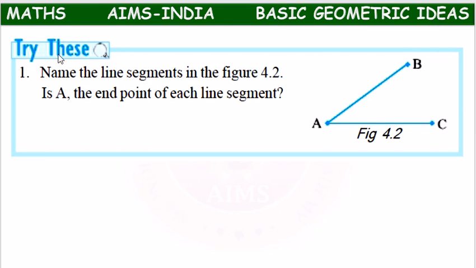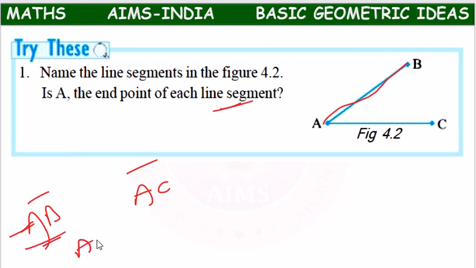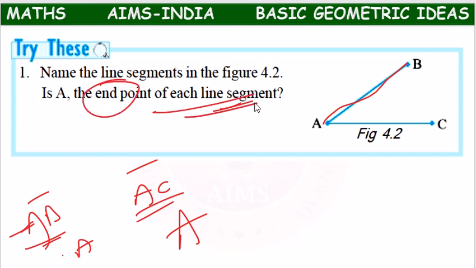Here children, try this one, an activity is given here. Name the line segments in the figure. Is A the end point of each line segment? What are the line segments here? AB bar is one line segment and AC bar is another line segment. For this line segment, A is one end point. For this also, A is an end point. So A is the end point for each line segment. Yes, it is true. That is true, children.